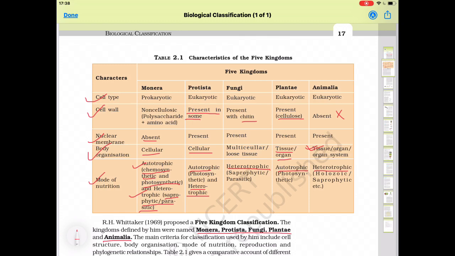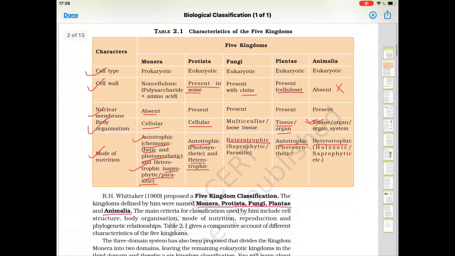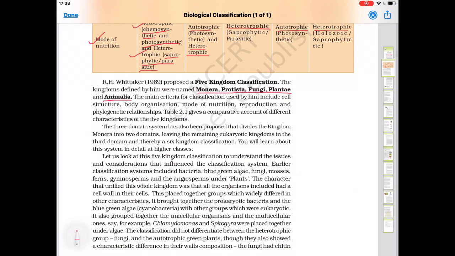Now, in the next paragraph, after this a six kingdom classification was also proposed, in which Monera was divided into two domains, Archaebacteria and Eubacteria, plus Protista, Fungi, Plantae, Animalia. So in this way, the six kingdom classification was also proposed, but that is not in our course. In this chapter, we will study the five kingdom classification.